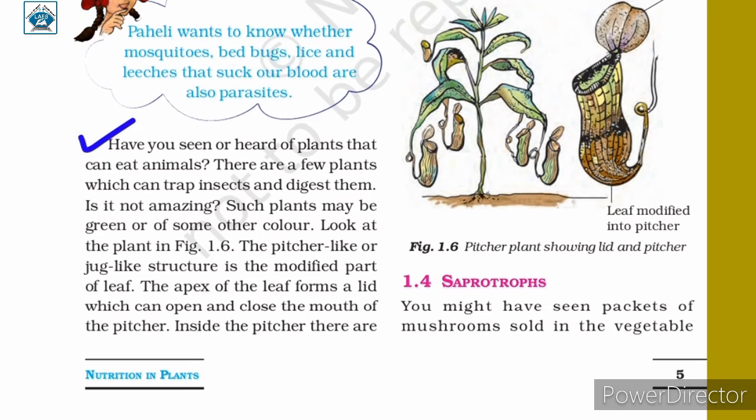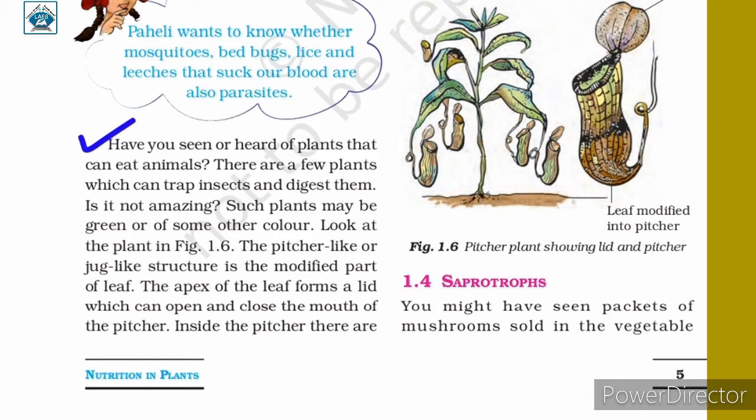Have you seen or heard of plants that can eat animals? There are a few plants which can trap insects and digest them. Is it not amazing? Such plants may be green or of some other color. Look at the plant in figure 1.6. The pitcher or jug like structure is the modified part of a leaf.